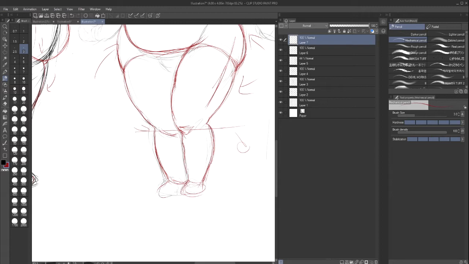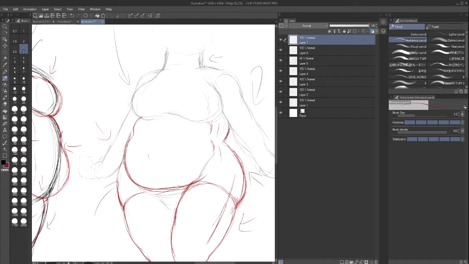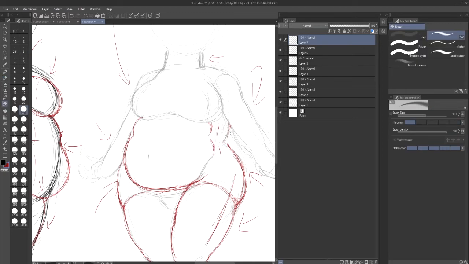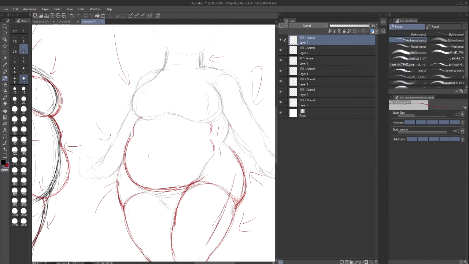Okay, like that. Alright. Emphasizing like that. Okay, so from right here, let me fix this a little bit. That, and then put a little bit more crease, like that. We want a little more crease here. We want to indicate that she is chubby.